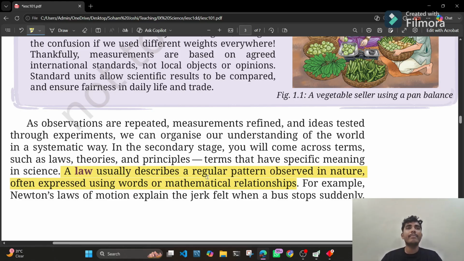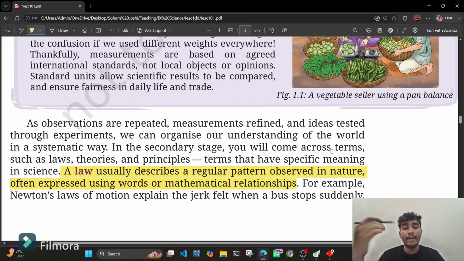मतलब law is something that we regularly observe in nature कि अच्छा ये बार बार होता है, हम देखते हैं कि ऐसा हो रहा है। This happens every time, and अपने को पता चलता है कि हाँ ये ही चीज बार बार हो रही है। यहाँ पे एग्जाम्पल भी दिया है, when the bus stops suddenly we feel a jerk, right? और also vice versa, when a bus starts suddenly, अचानक से जब एक्सेलरेट करता है तभी अपने को जर्क मिलता है। So that is what Newton's laws of motion explain.